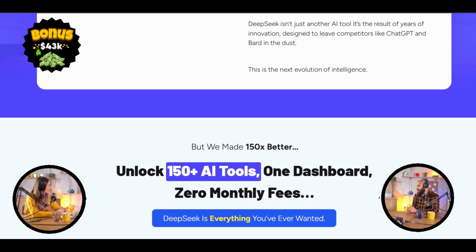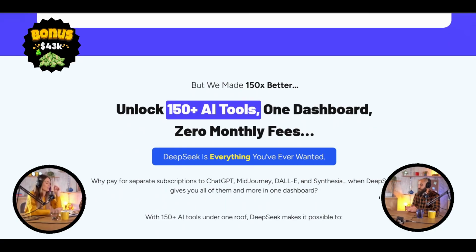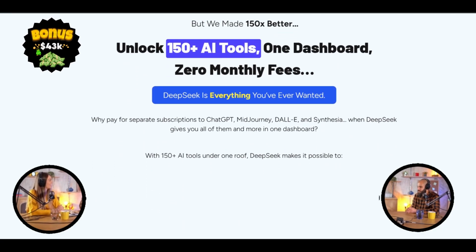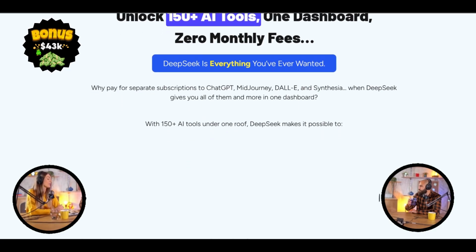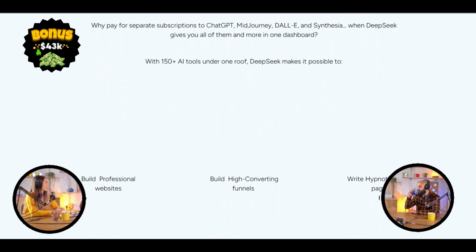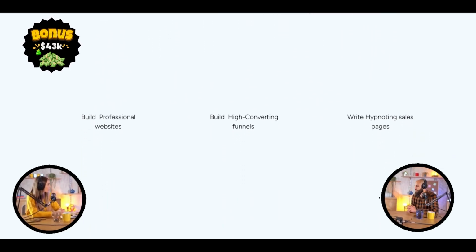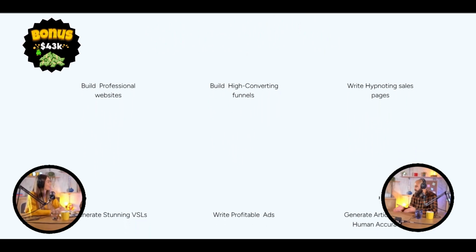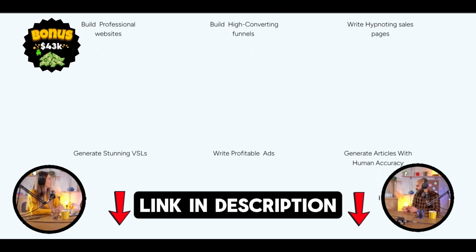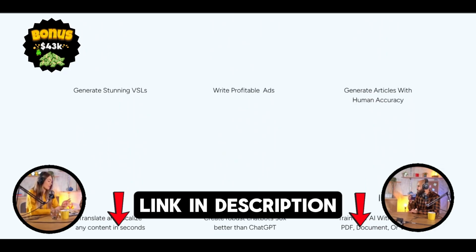Another thing that comes up a lot is that DeepSeek can be a bit overwhelming for new users. Okay, how so? Well, it's packed with features. So many options, which is great if you're an experienced AI user, but if you're just starting out, it can be pretty daunting. I can see that. It's like getting one of those fancy new cameras with all the bells and whistles. Absolutely. It takes a while to figure out all the settings and get the best results. And while they do offer tutorials and documentation to help users get up to speed, it's definitely something to be aware of, especially if you're not super tech savvy.